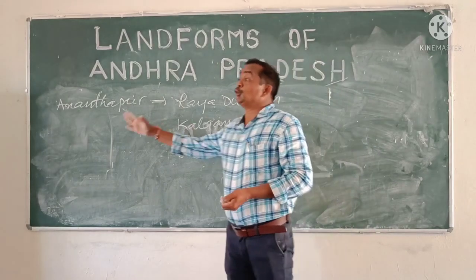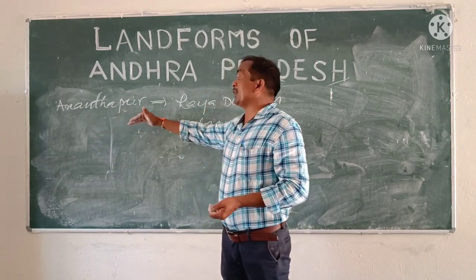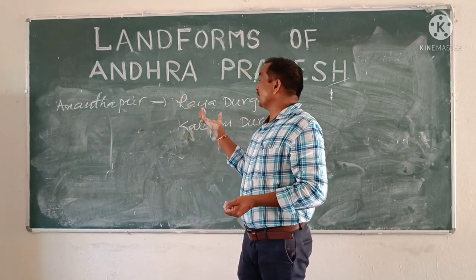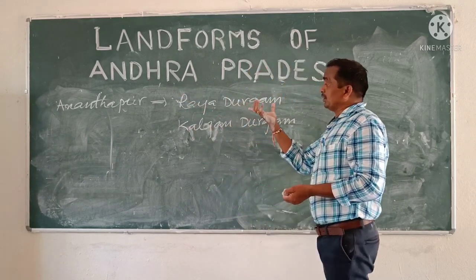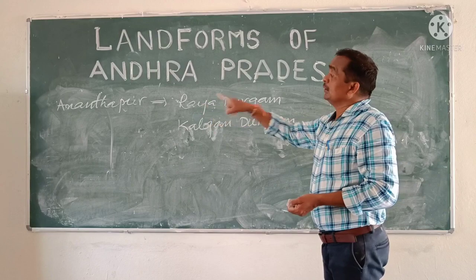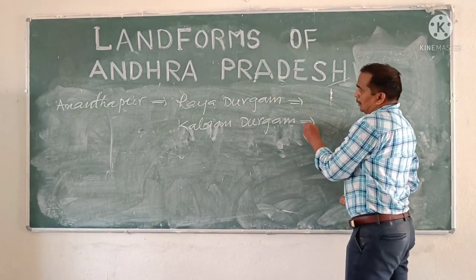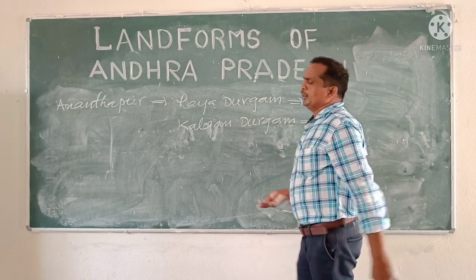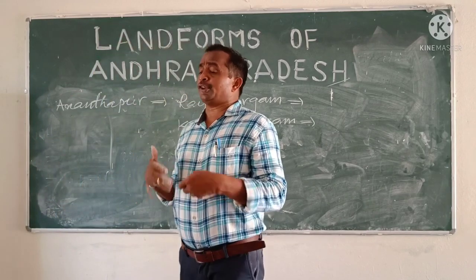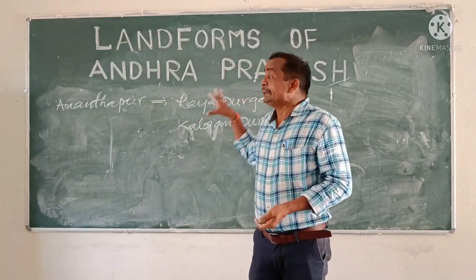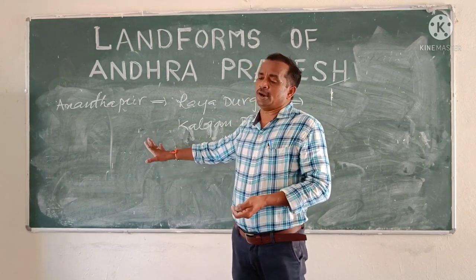Dear children, due to scanty rainfall, less water facilities and severe scarcity of water are faced in some areas of Anantapuram district. Those are called Kalyanadurgam and Rayadurgam. So, dear children, present days the rainfall levels are also declining very much. That's why this Rayalaseema area is converting into desertification.